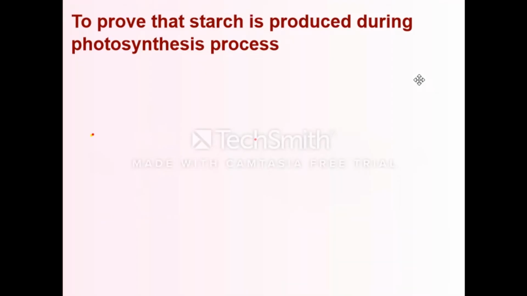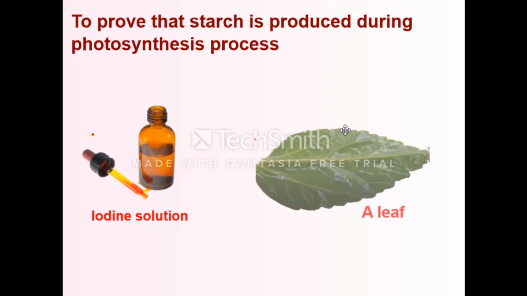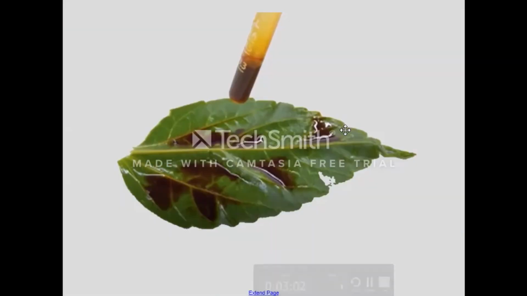To prove that starch is produced during the photosynthesis process, we will use iodine solution and a leaf. Put iodine solution on this leaf. The iodine solution is a brown liquid, a chemical substance that's used in the science lab. So again, put iodine solution on that leaf and leave it for 2 minutes.